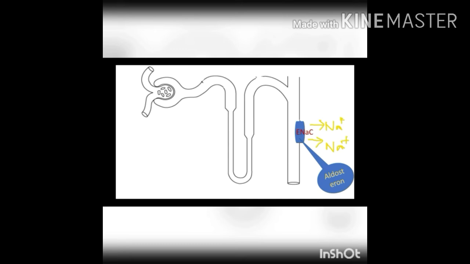It supports the epithelial sodium channels to reabsorb sodium and water. While atrial natriuretic peptide, as the name suggests, is secreted from the cardiac atria and has the effect of natriuresis, that is secretion of sodium through urine, and it acts through cyclic GMP and inhibits the epithelial sodium channel, thereby inhibiting reabsorption of sodium and water. Similarly, prostaglandin E2 also has an inhibitory effect on epithelial sodium channels.